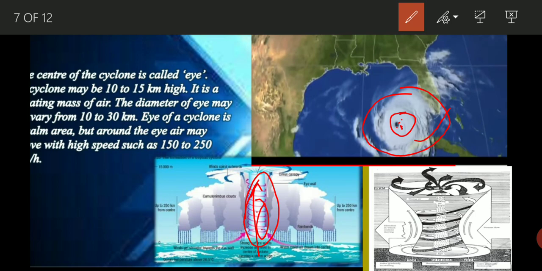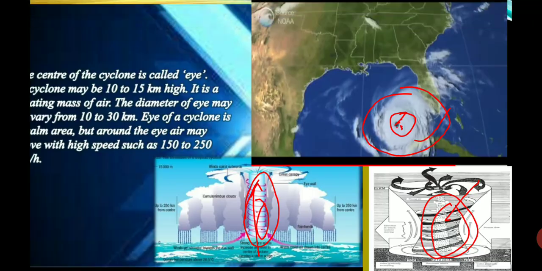It is causing destruction, but at the center there is no water, no destruction, and not even very high moving air. So this is the calm place, and this is known as the eye of the cyclone. In this diagram you can also understand that this part, the low air pressure zone, is the eye of the cyclone.